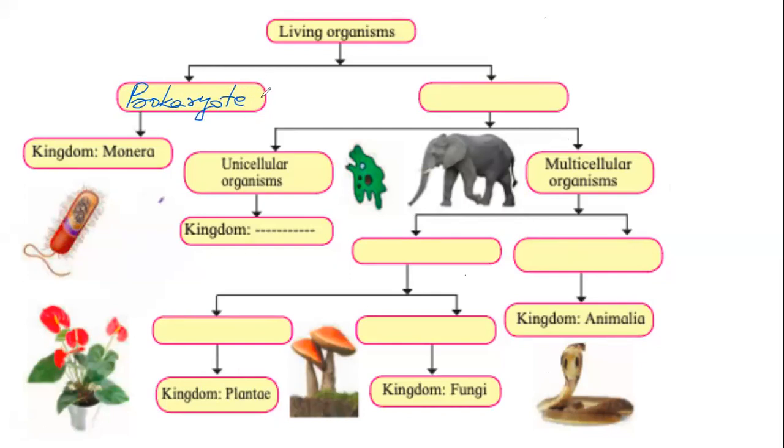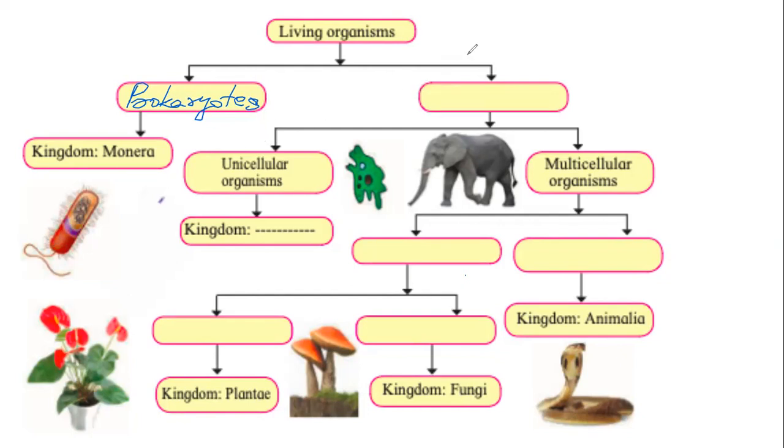We should write this in plural, like everything else. So prokaryotes or prokaryota, they are organisms which do not have well-defined nucleus. They have some organelles, but even they are not well-defined.